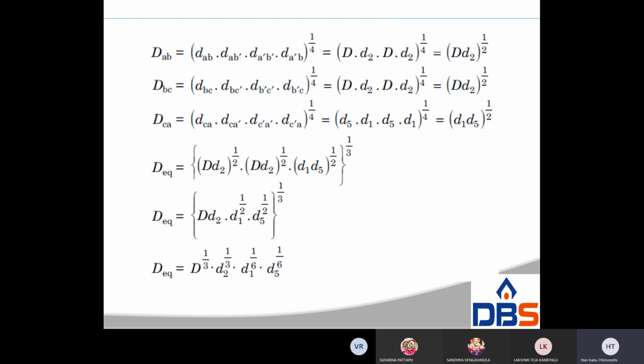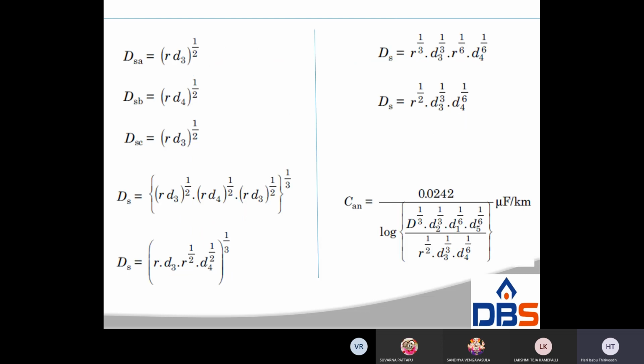So D square power 1 by 2 and D2 square power 1 by 2, therefore capital D2 whole power 1 by 2. Similarly D2 whole power 1 by 2, D1 D5 whole power 1 by 2. Now total D equivalent is equal to D power 1 by 3, D2 power 1 by 3, D1 power 1 by 6, D5 power 1 by 6. And then you can easily find out the capacitance value.